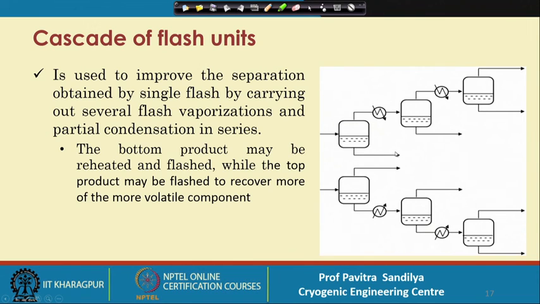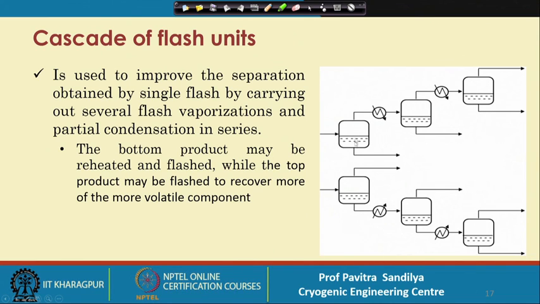On the other hand, if we want an enriched liquid, we take this feed and again flash it. Now we are dealing with only liquid. This liquid is taken for flash vaporization consecutively until we get the desired separation in the liquid.